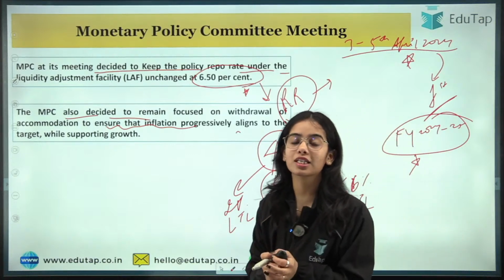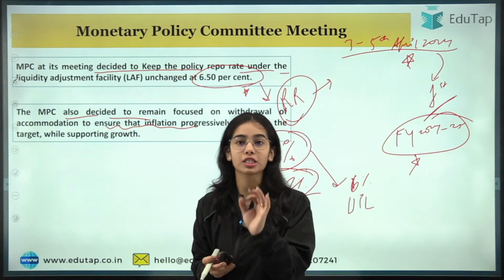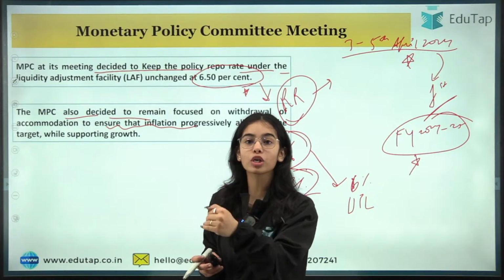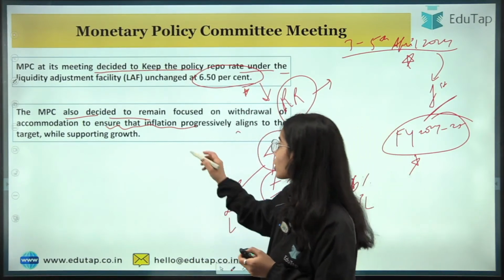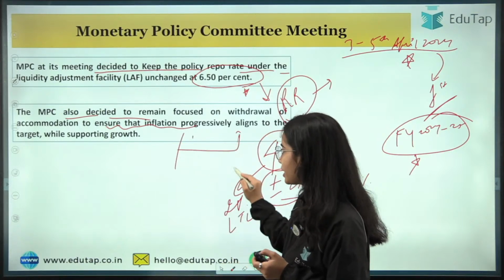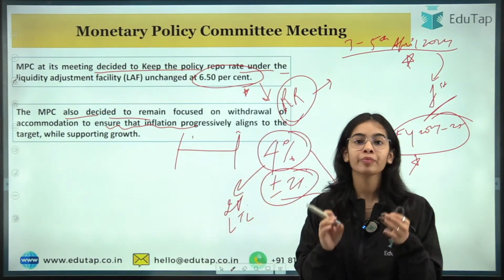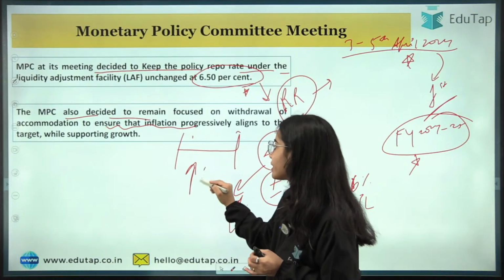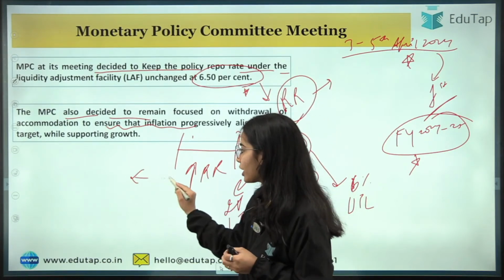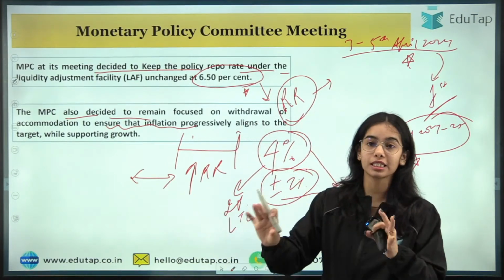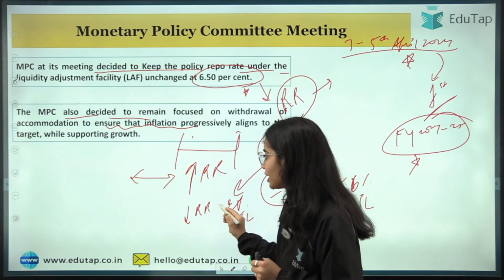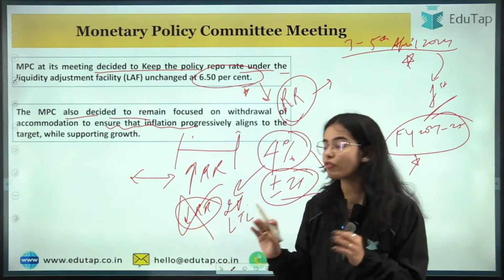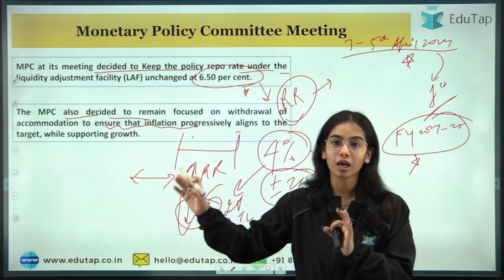The Monetary Policy Committee has decided to be focused on withdrawal of accommodation. Withdrawal of accommodation means that in the coming period, the RBI is thinking of increasing the repo rate or keeping the repo rate unchanged, but there is no such decision coming in the future of decreasing the repo rate. The RBI is not thinking of decreasing the repo rate in the coming period.